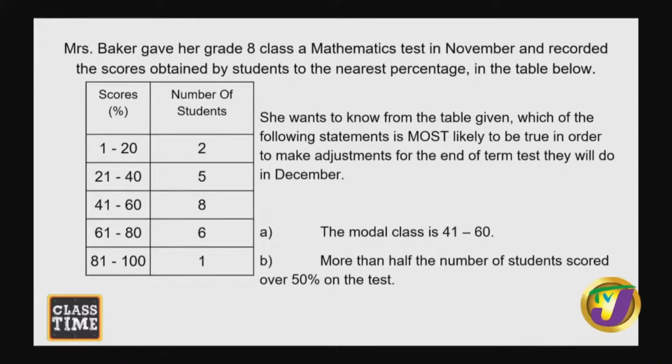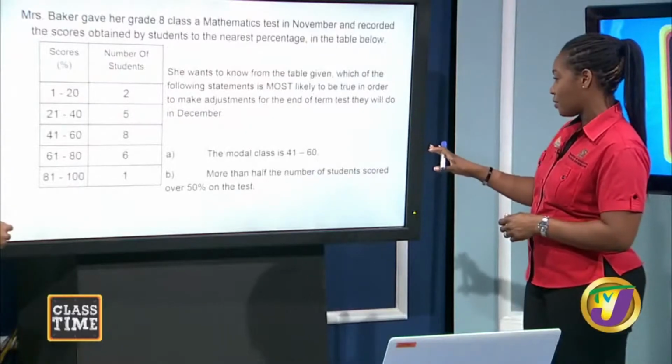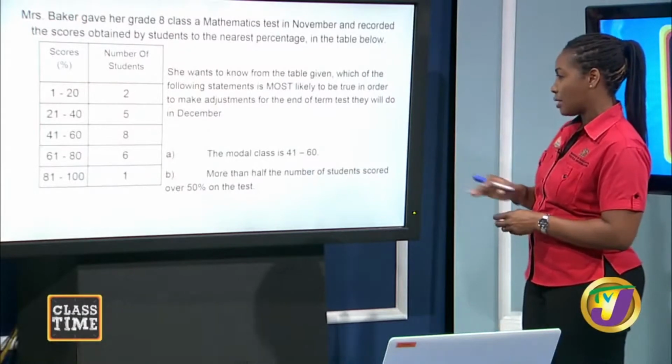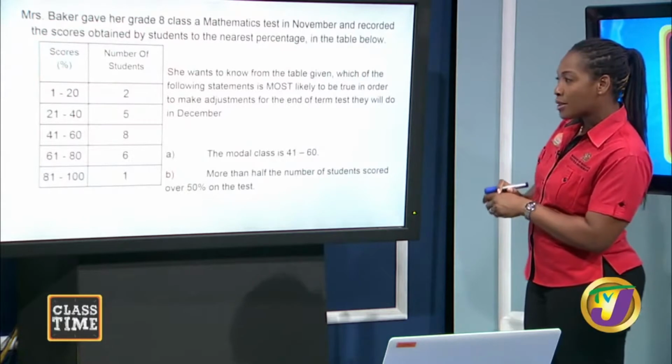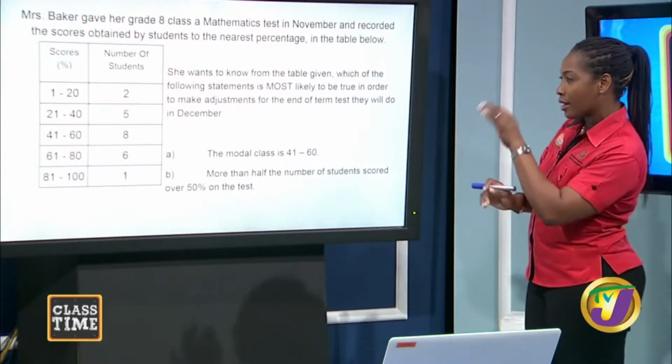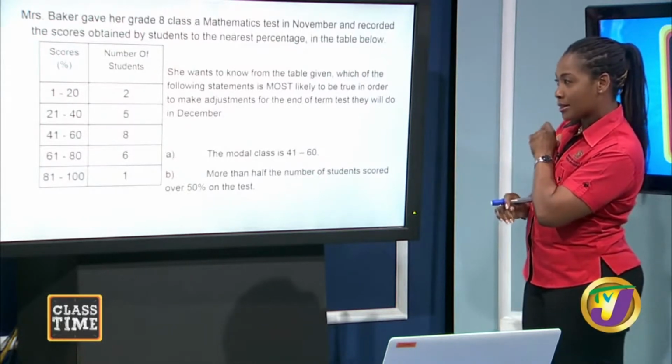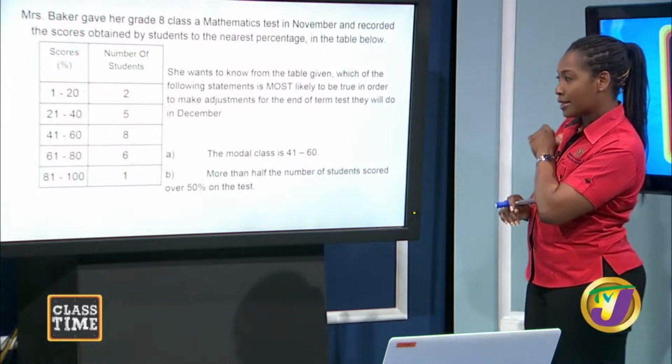All right. So remember, we're using our table, and we need to draw some conclusions, draw inferences from our table, and see which one it is, A or B. I'm going to start with B, I like to work like that sometimes. So more than half the number of students scored over 50% on the test. Okay, so 50% would start in the class 41 to 60. That's our third class.